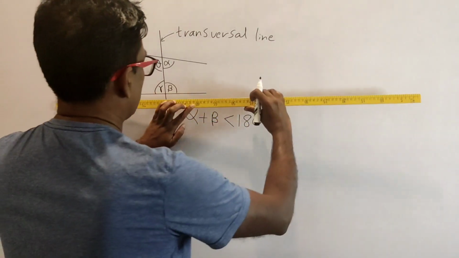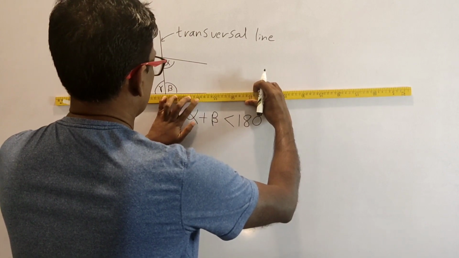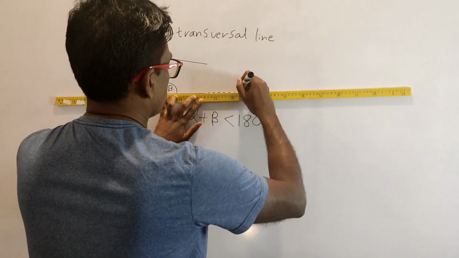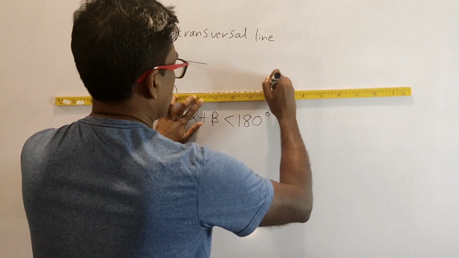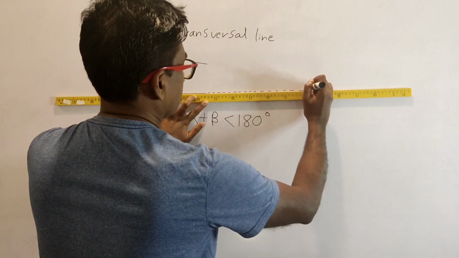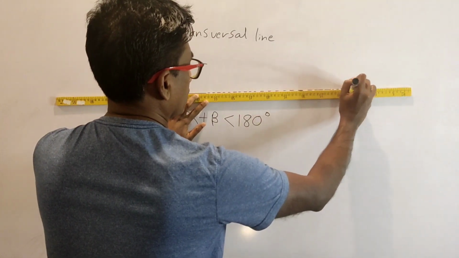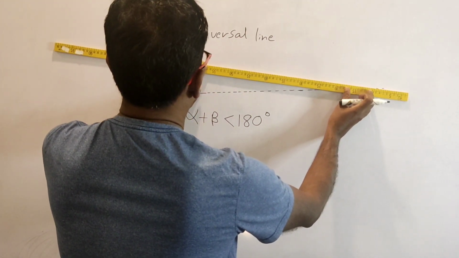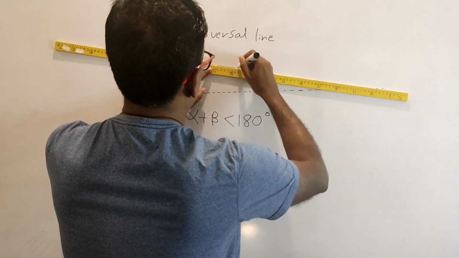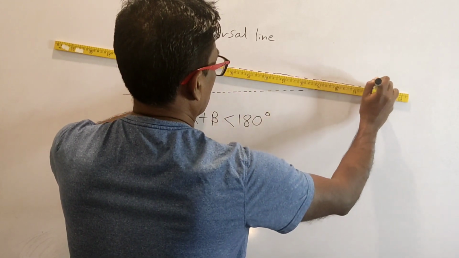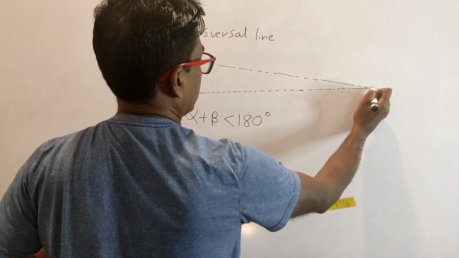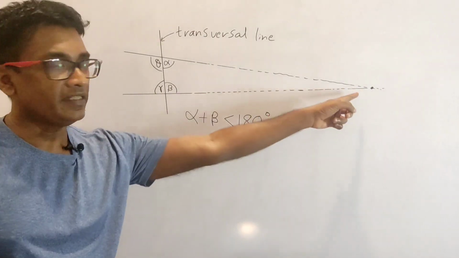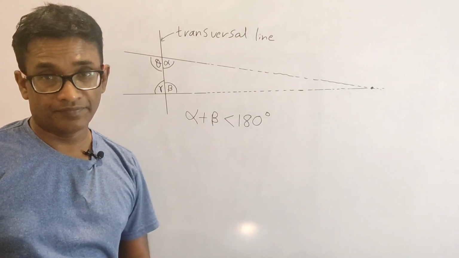So we will extend these two lines to the right. You can see they meet here. That is what the axiom says.